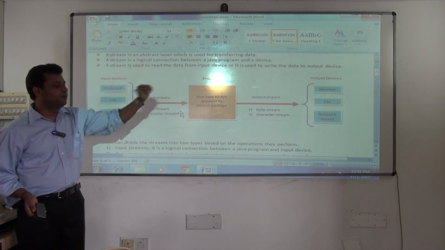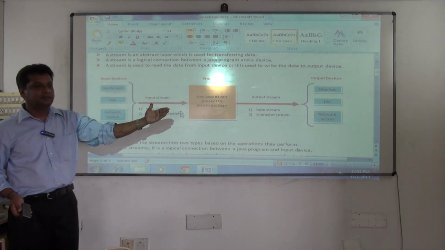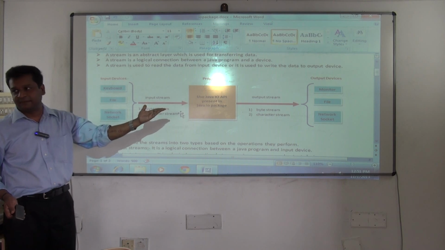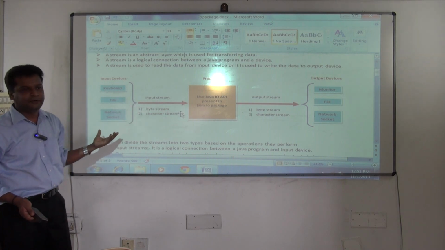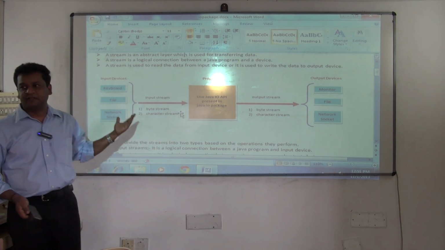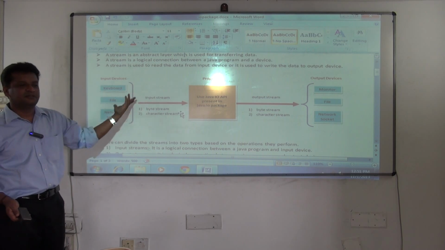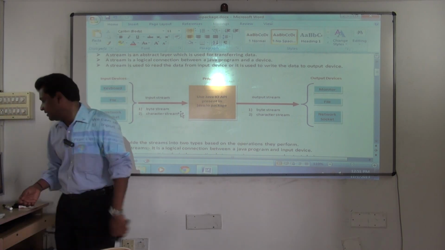So I can read from the keyboard and print it to the monitor, or I can read from a file, and I can write it to either a monitor or a file. Any input-output operation you want, you can do it. But how will you be doing it? By using the classes present in the IO package. The permutation and combination is in your hand now. What input device and what output device you want, you can decide. So let's see how you do it.